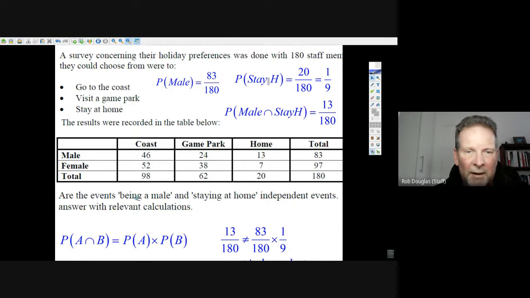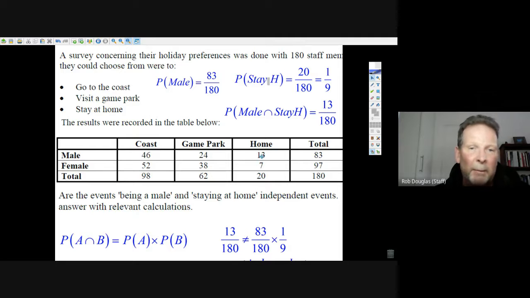So what you do is you just take a look. Is the probability of being male and the probability of staying home? You work them out. Well, the probability of being male, we've done it. It's 83 over 180. The probability of staying home is 20 over 180. Well, what we do is we take those things and we multiply them, and we check and see if it equals the probability of being male and staying at home from the table.